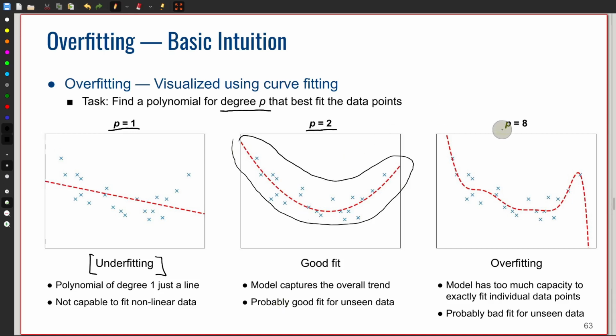But of course, if we keep increasing the degree, for example in this case p equals 8, then obviously our model becomes too powerful, in the sense that it's now capable of trying to fit each data point as closely as possible. And since in practice data points also always contain some form of noise, we learn too much. So overfitting can be thought of as learning too much.